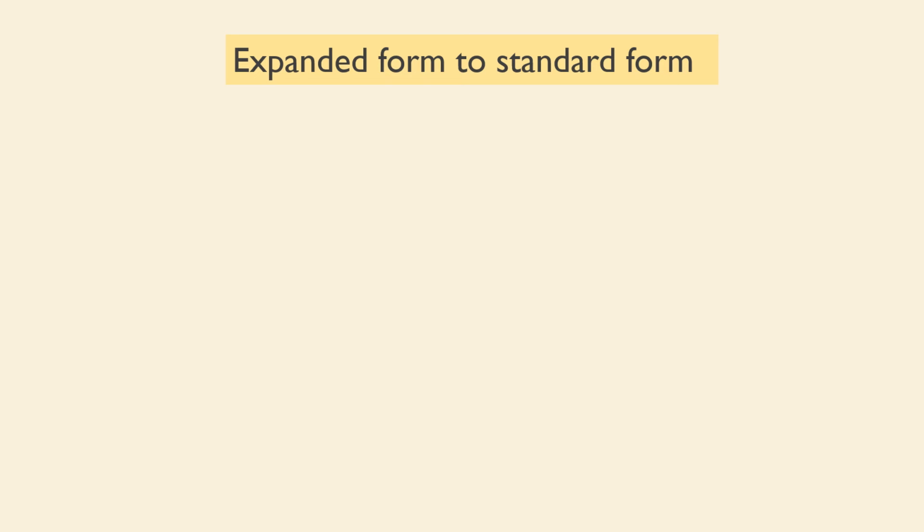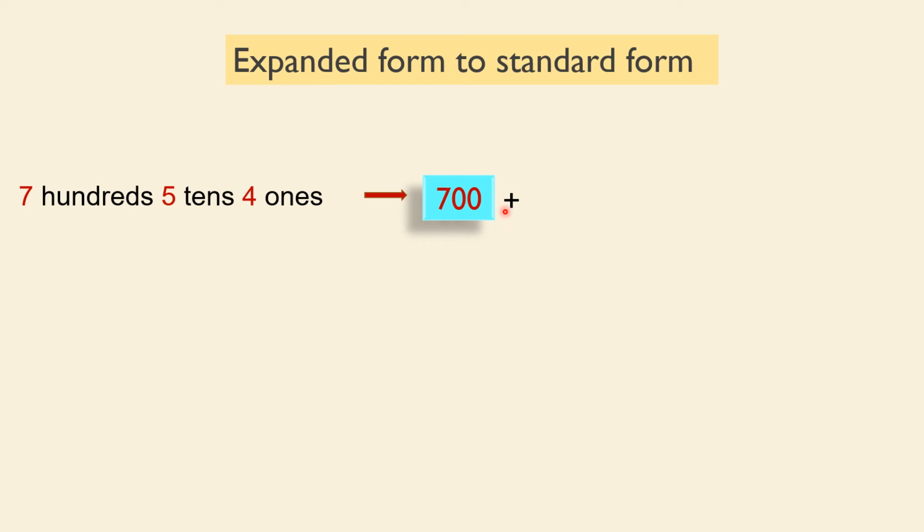In this slide, again we are going to convert expanded form into standard form, but the expansion is given in the form of words. As you can see, 7 hundreds, 5 tens and 4 ones. If it is given in this form, it is very easy to convert it into short form. 7 hundreds, 7 in the hundreds, 5 tens, 5 in the tens, 4 ones, 4 in the ones.